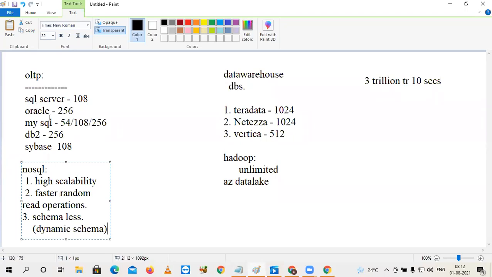Generally, in the case of traditional databases, for each category of product you need to go for a different table. All TVs you need to keep in one table. All laptops you need to keep in one table.